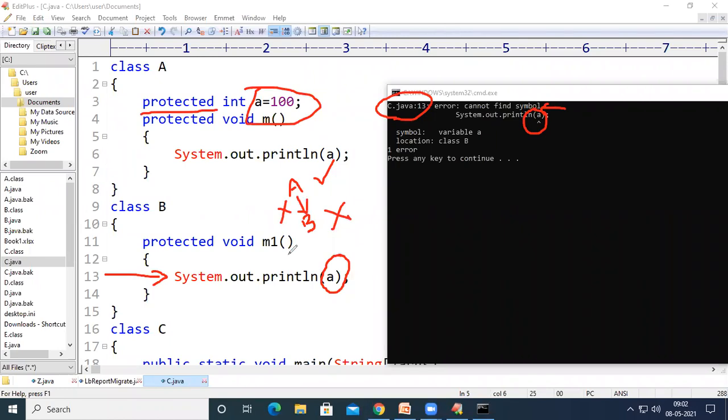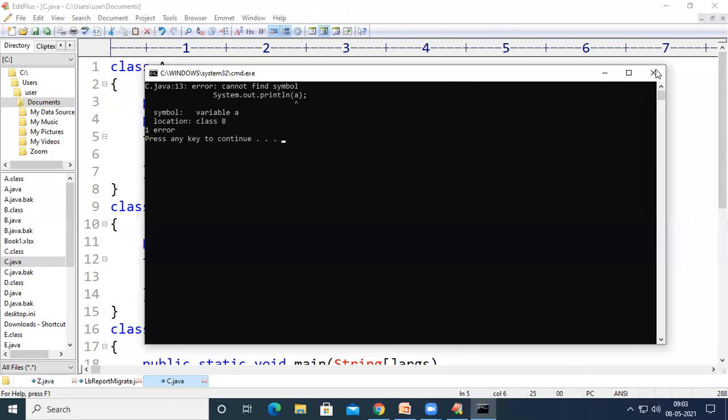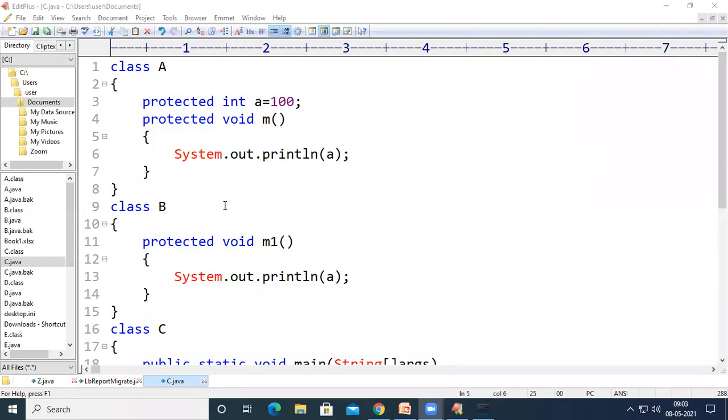subclass of class A. As we studied earlier, if we declare a variable as protected, then it can be accessed in the same class and in the subclass. Other than that, it cannot be accessed anywhere. So B is not a subclass of class A. If you make B a subclass of class A, then we will not get this error at line number 13. So let us inherit class A into class B.